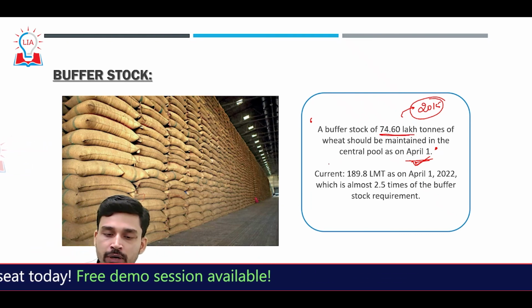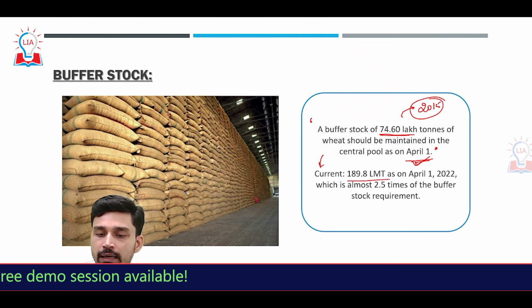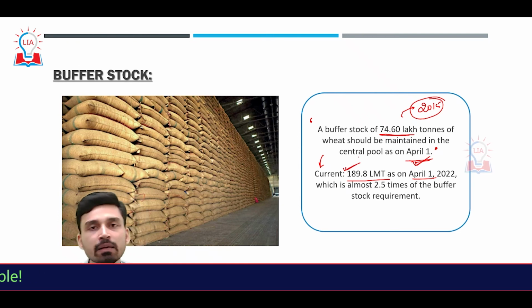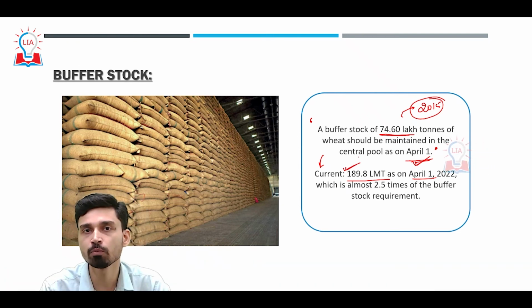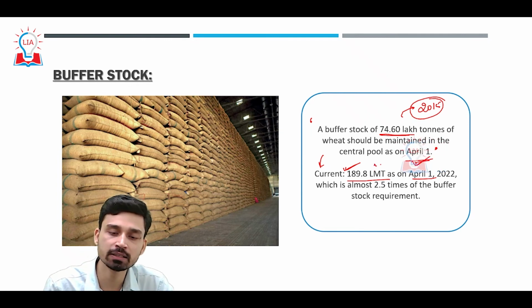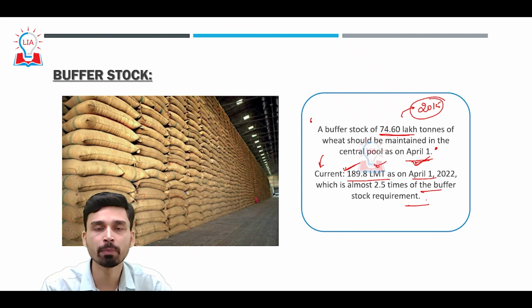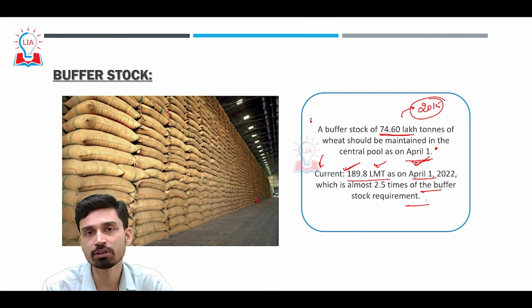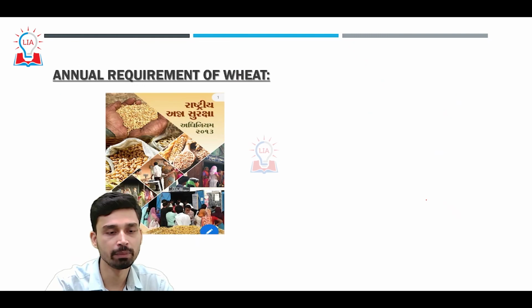Now, if you try to compare this, as of April 1st, 2022, the government has published data that in their buffer stock they already have a reserve of almost 189.8, roughly 190 lakh metric tons of wheat. That is almost 2.5 times the buffer stock requirement. So we can safely say that the buffer stock requirement of India is not only fulfilled, but even an excess is met by the procurement policies of the government.